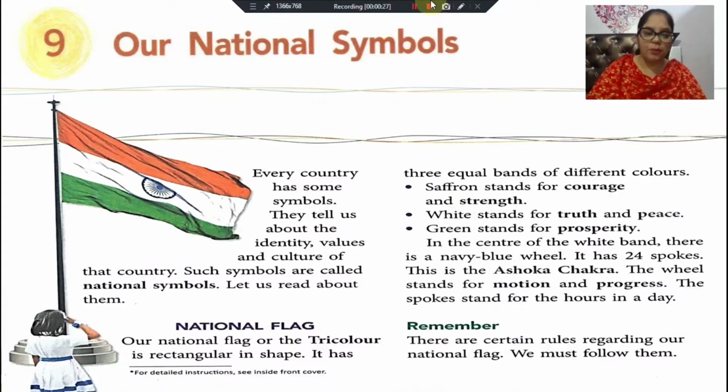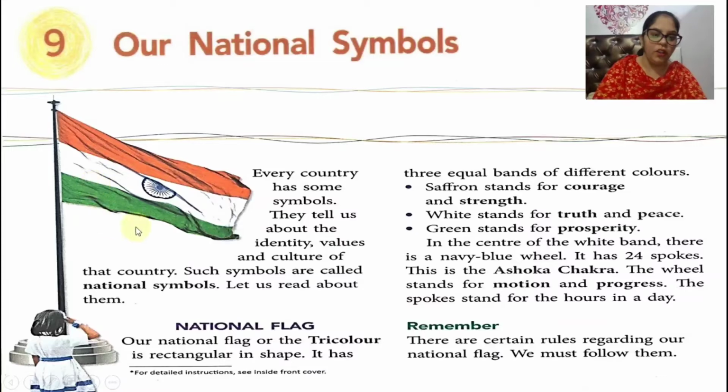Yes, children, in this chapter, we read about the national flag. As you can see, this is our national flag, the tricolor. It is rectangular in shape. It has three equal bands of different colors. Saffron at the top represents courage and strength. White in the middle represents truth and peace. And at the bottom there is a green band which represents prosperity.